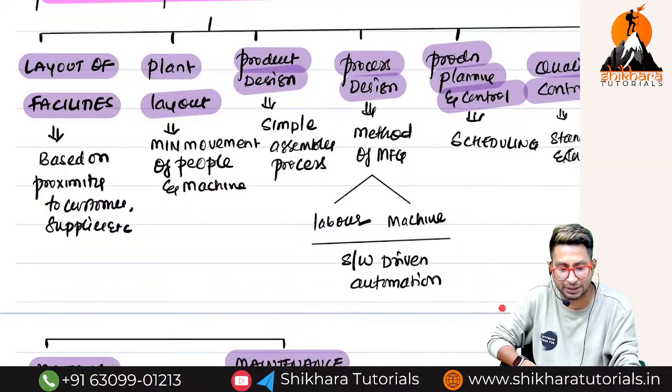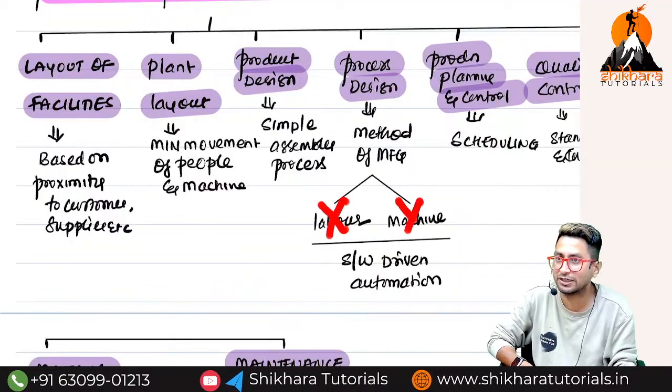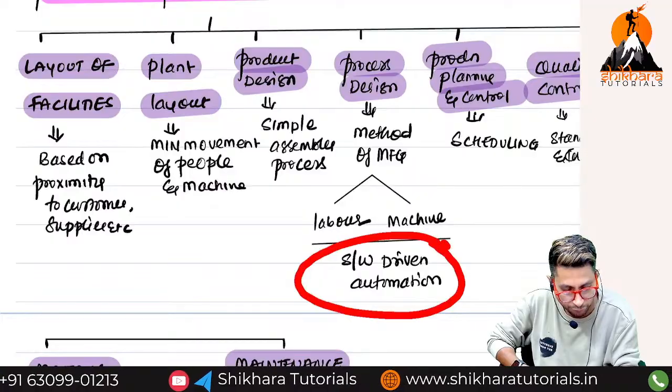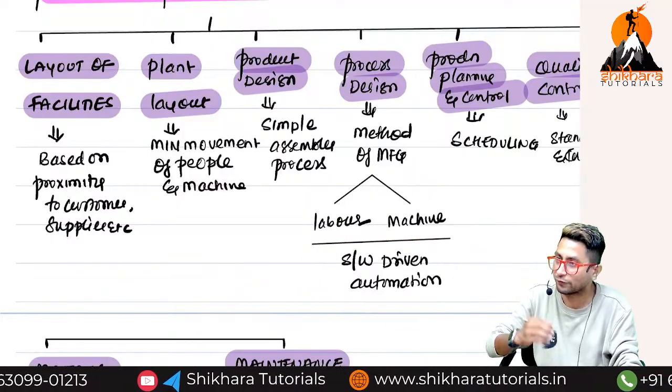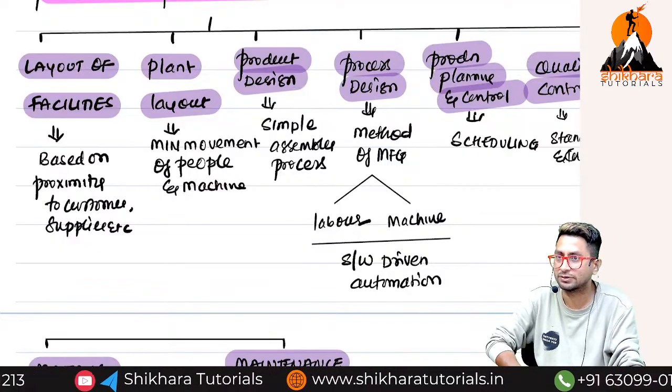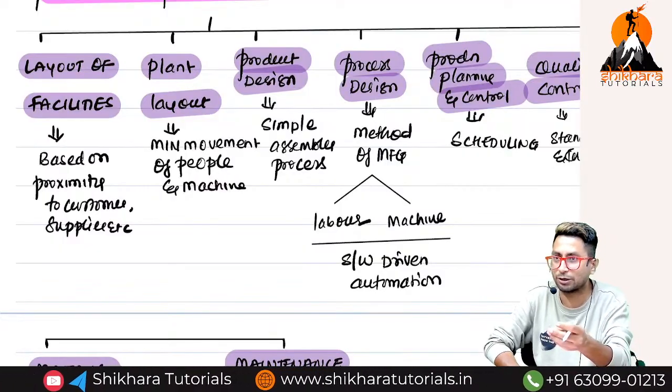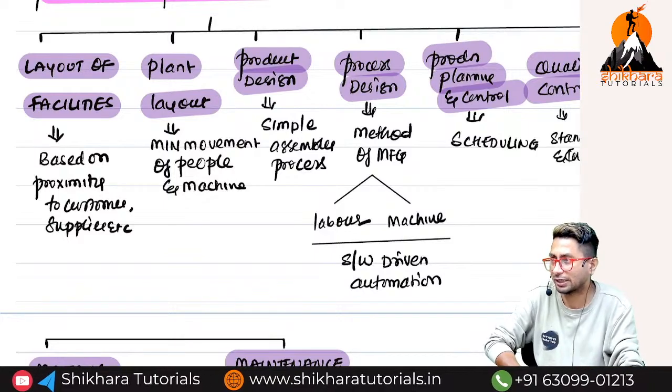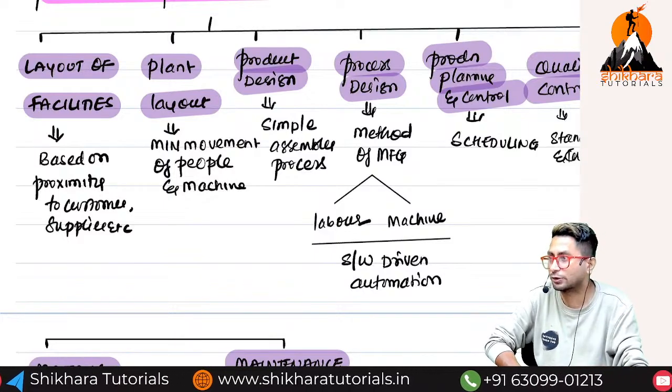But nowadays what is happening? Labor and machines are also very less. Nowadays what are we having? Software driven automation is there. Everywhere AI is taking care. Everywhere. Even in audit also we are using AI. Like for example, in accounting you have Tally, right? Heard about Tally? Tally means ledger verification you have to do.